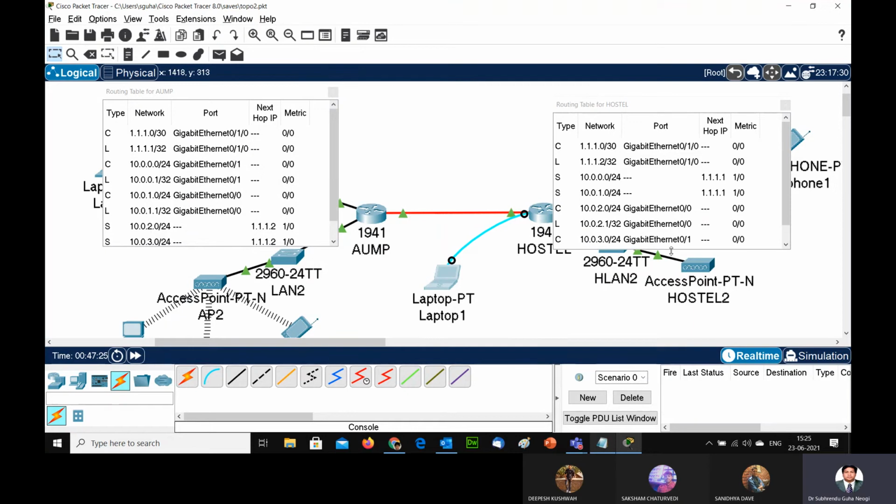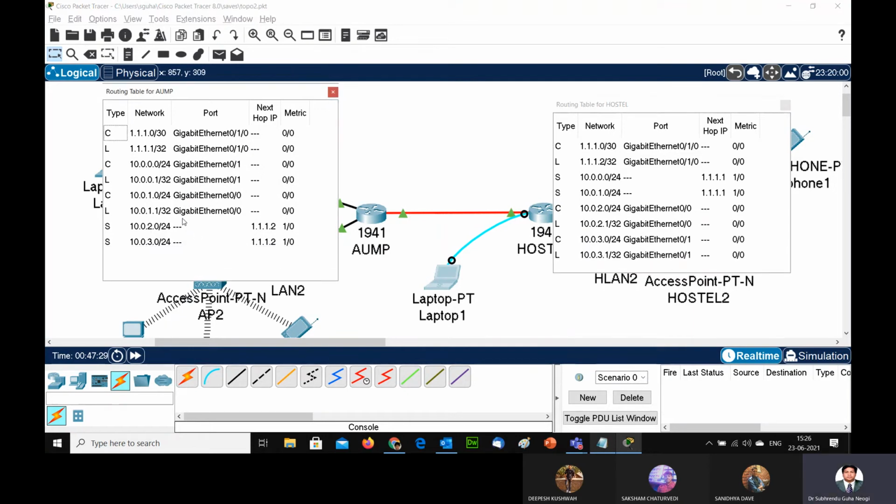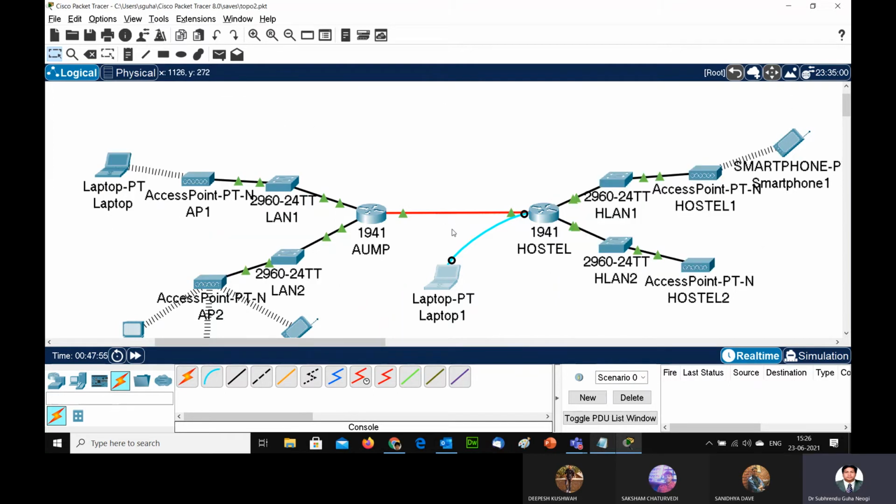Now you see both the routers, all networks have come. This is a static route. So you see, 1.1.1.0 network is there. Then 10.0.0.0 network is there. Then 10.1.0 network is there. Then 2 is there and 3 is there. Here also 0, 1, 2, 3. So that means all routers are now properly configured.